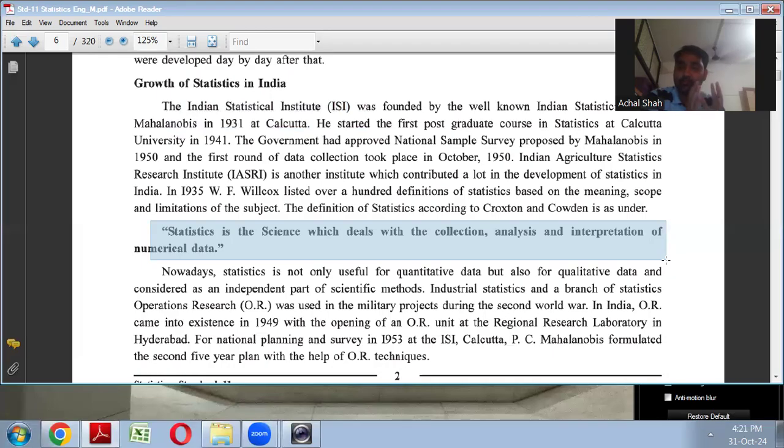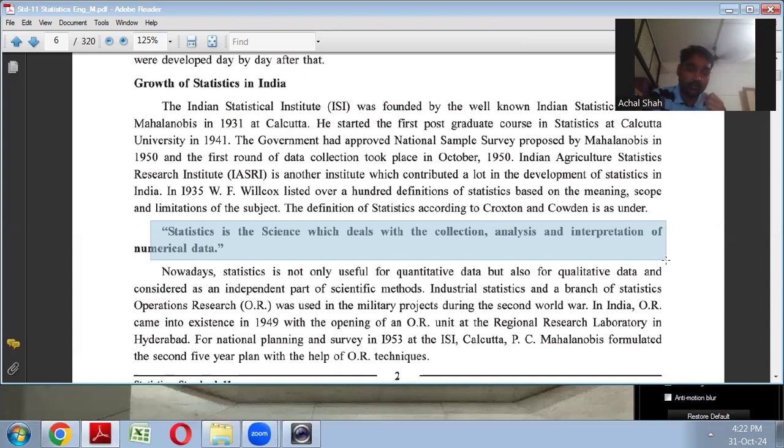Okay. So statistics is one kind of science, because when you talk about science, science means what? Something which has some logic. Statistics also has some logic, right? You might have come across mean, median, mode. That was also statistics. In 10th standard and 9th standard, in the mathematics subject, you must have calculated mean, median, mode. So that was statistics. Basically, what you were doing there was analyzing the data, right?